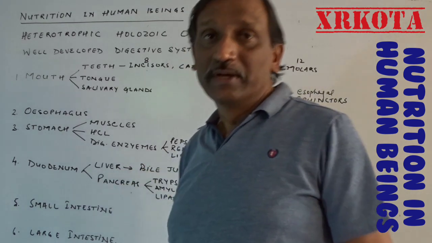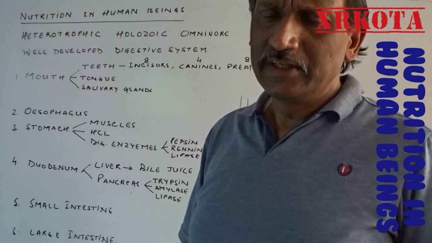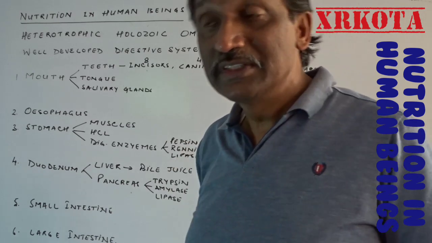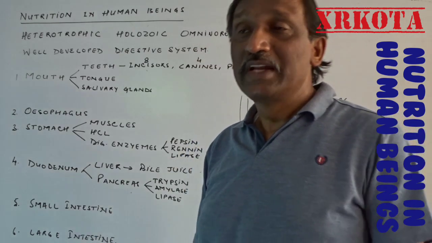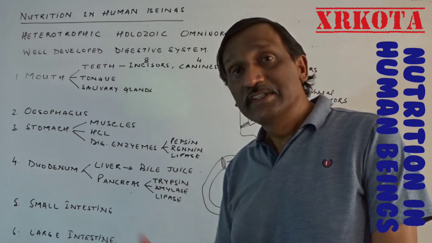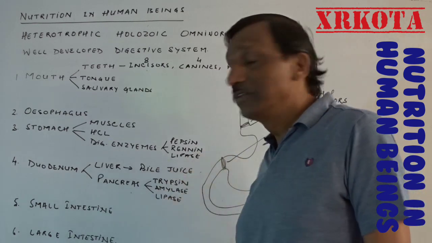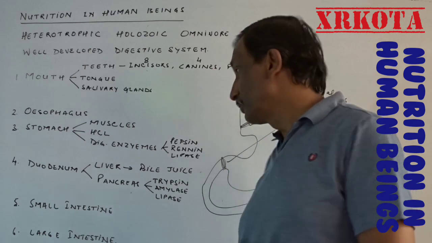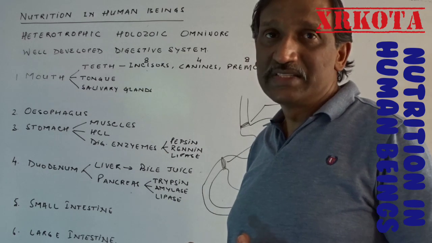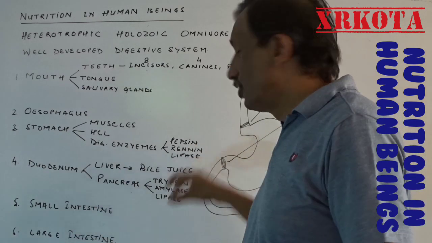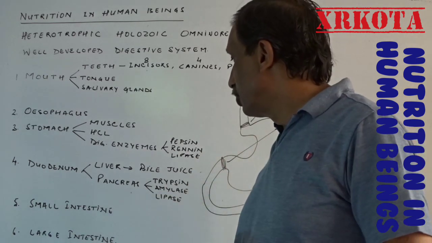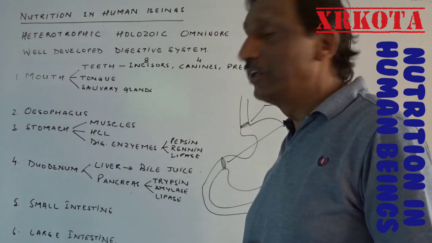The liver secretes bile juice. Bile juice is greenish yellow in color, and it performs 4 different types of function. The first and foremost, most important function is emulsification of fat, that is the breaking of large fat into small droplets, which is necessary in order to increase the surface area so that the lipase can get more area to work. So that is the first function of the bile juice. Second, it converts the medium of food to basic. Third, it stops the function of pepsin, which works only in the acidic medium, and then activates trypsinogen into trypsin. And fourth, killing of the germs.